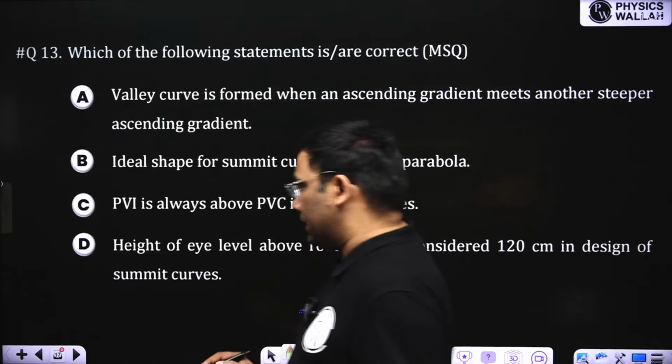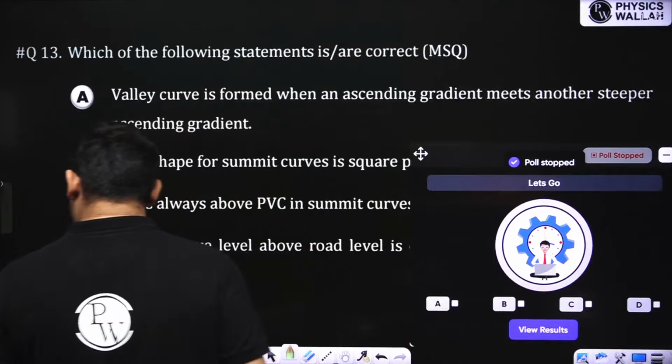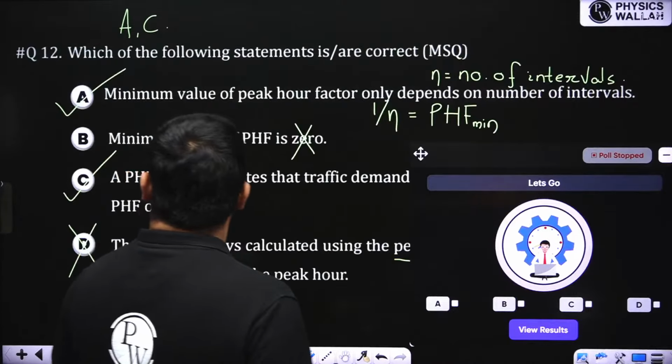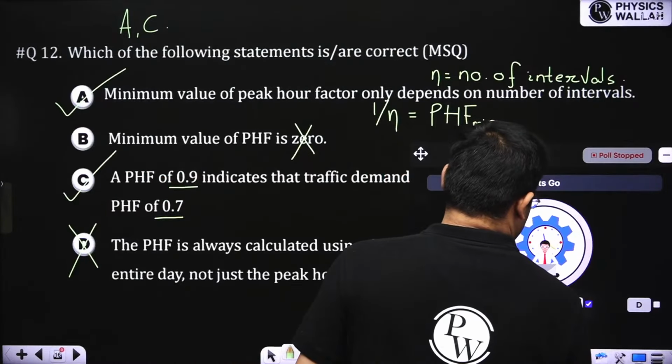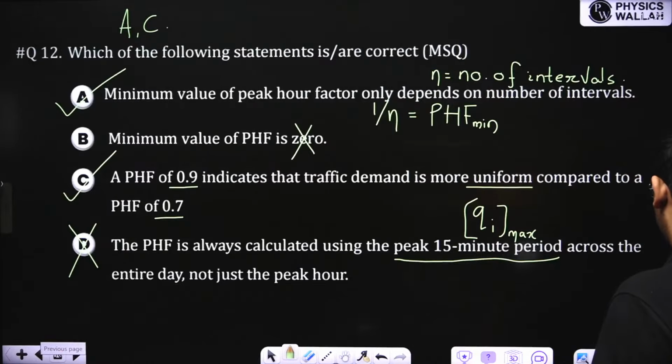D is correct. Okay, in the previous question I didn't give the answer: A and C. Very good. This question I'm not giving a poll.